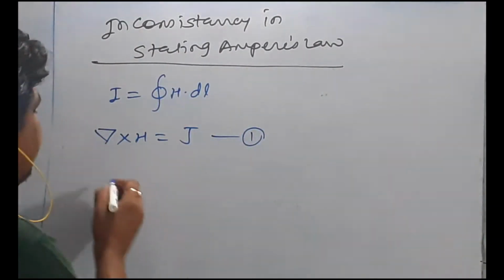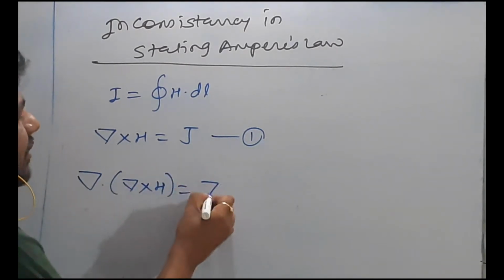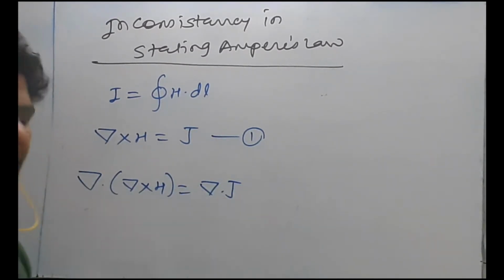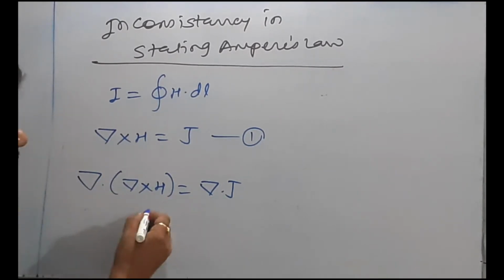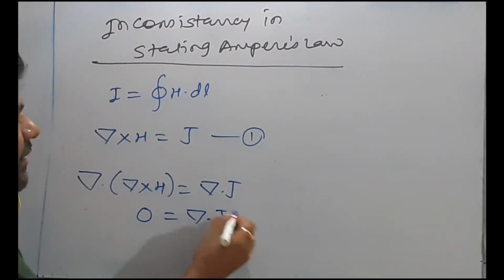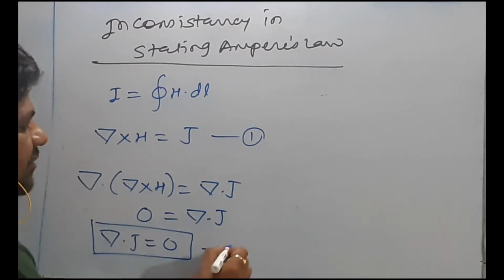Now what happens is that if I take del dot of del cross H is equal to del dot J. Now I can say that divergence of curl of any vector quantity is equal to 0. So 0 is equal to del dot J. So del dot J is equal to 0. This is expression number 1.